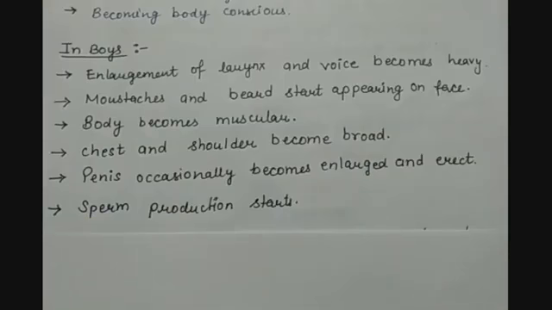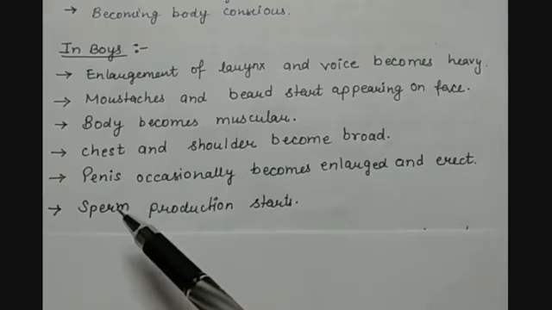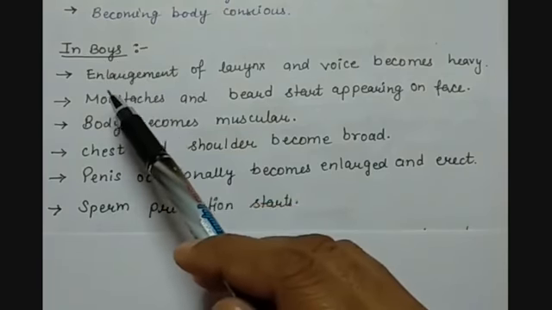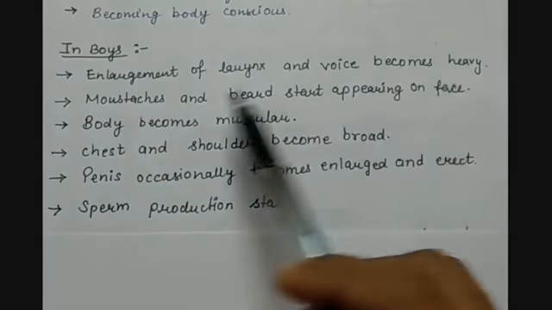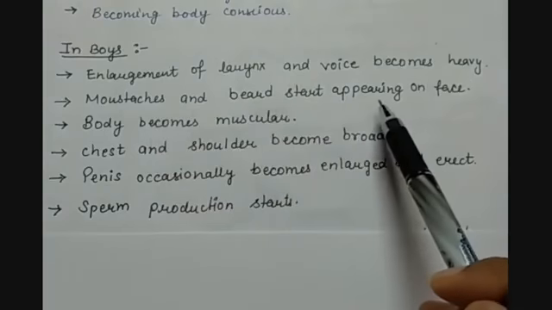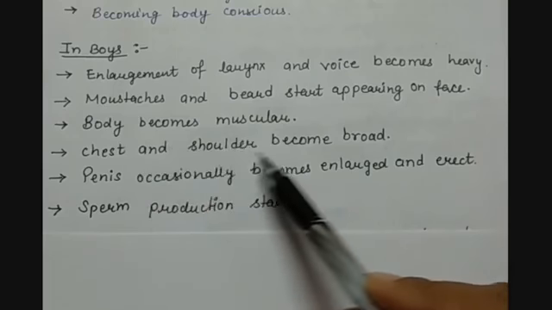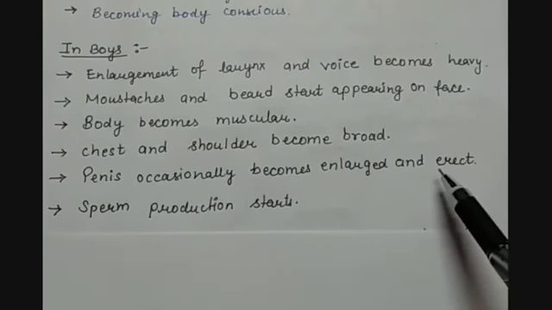Above discussed were the common changes in both males and females at the onset of puberty. Onset means start. But here are some specific changes which occur in males and females. First we have the changes that are happening in boys or males. Enlargement of the larynx and the voice becomes heavy. Mustache and beard start appearing on the face. The body becomes muscular. Chest and shoulders become broad. The penis occasionally becomes enlarged and erect.